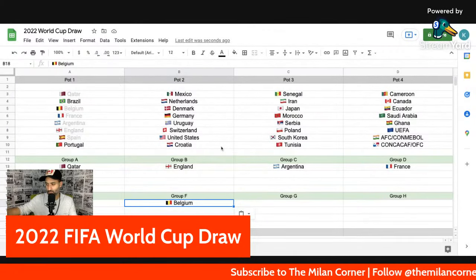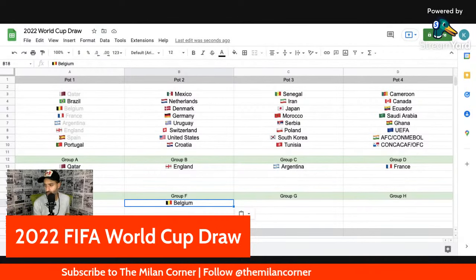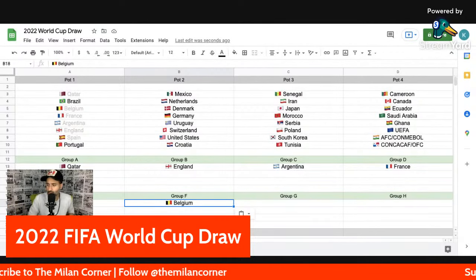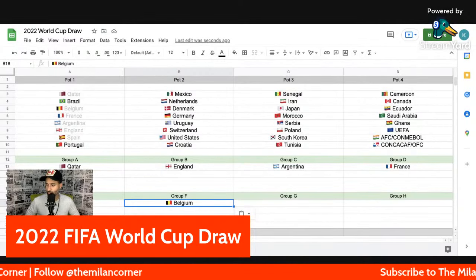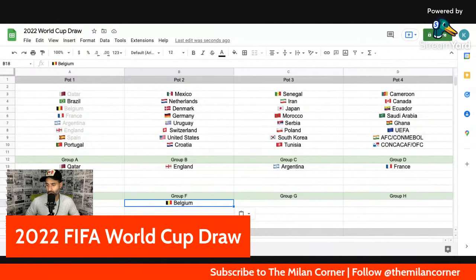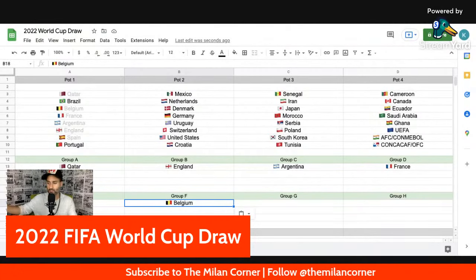Tim Cahill. I hope he pulls out. Oh, okay, so he's pulling out the group, sorry. So Belgium are in Group F. Hey, look, Canada will want to be in Group A. If you can dodge one of these big teams, of course you're going to want to be in Group A.